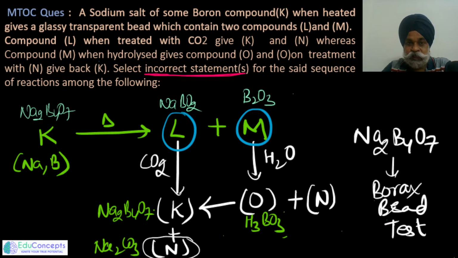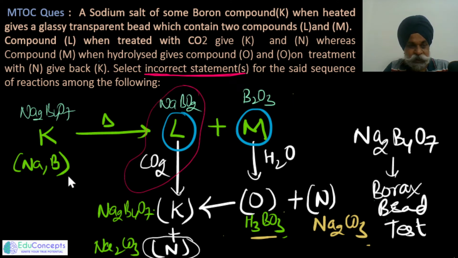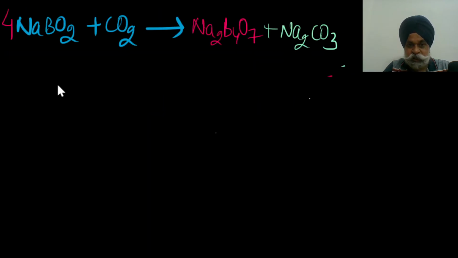Now boric acid, we are left with one reaction. Boric acid is to be treated now with washing soda, that is Na2CO3. Is it okay? So I was talking about this particular reaction. How does it get completed? So for that, here it is. This is the one I was referring to. This is K and this was N.